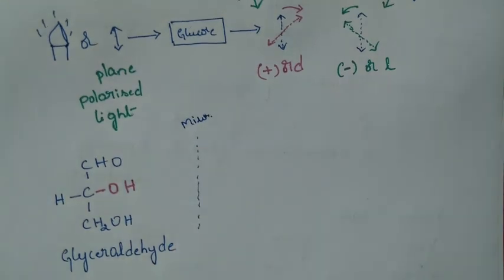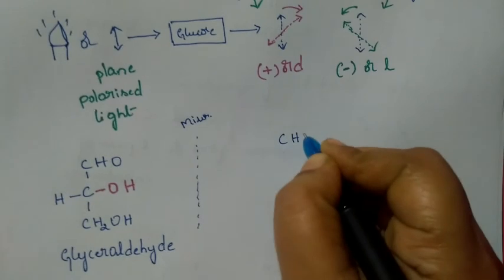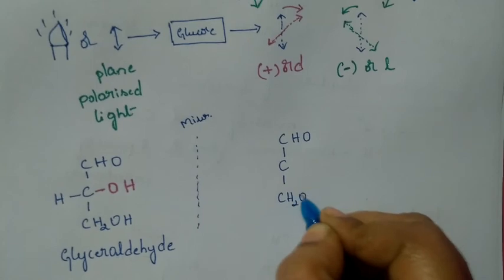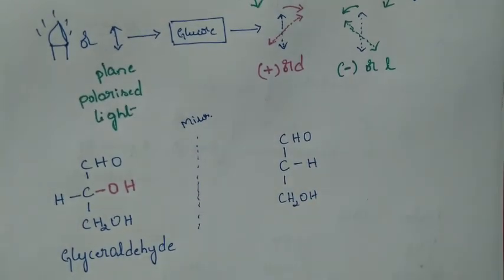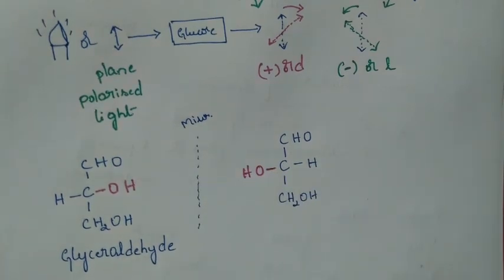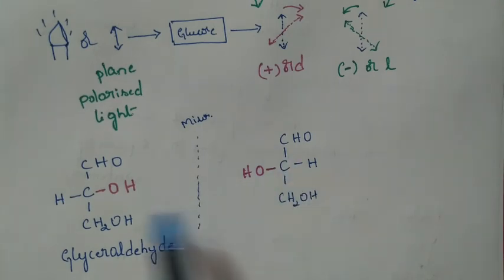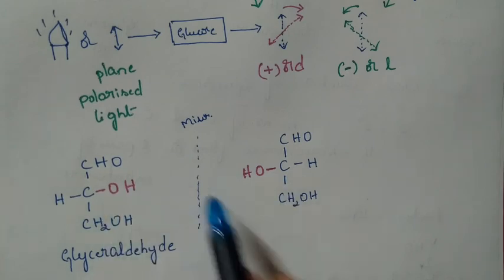We have kept a mirror here. So mirror image, we are going to write this side. CHO, CH2OH, H this side, and OH this side. I hope it is clear. So observe properly. We have OH towards the right side, and then this compound, the mirror image of this one. So this is also glyceraldehyde only, but OH is towards the right side here. It is towards the left side.